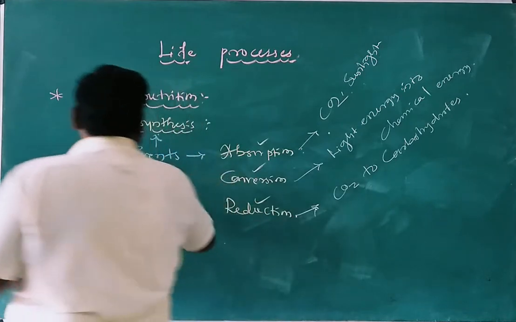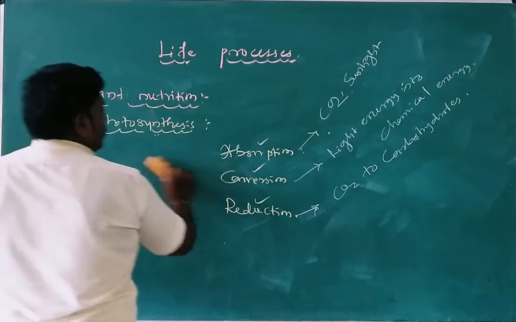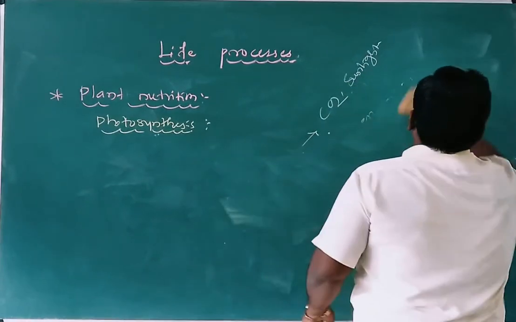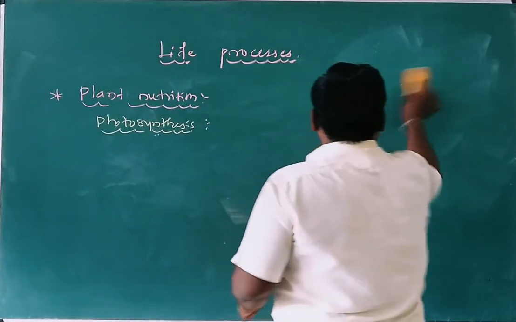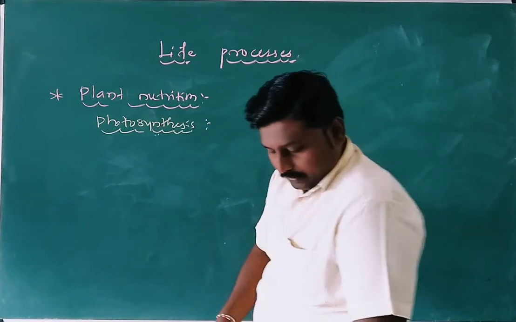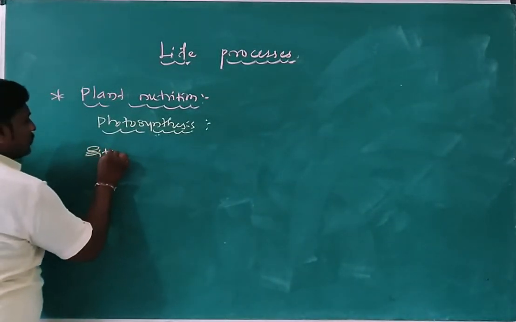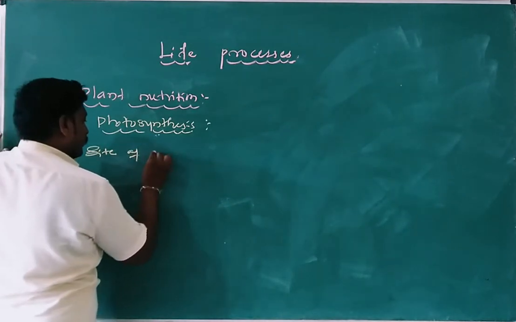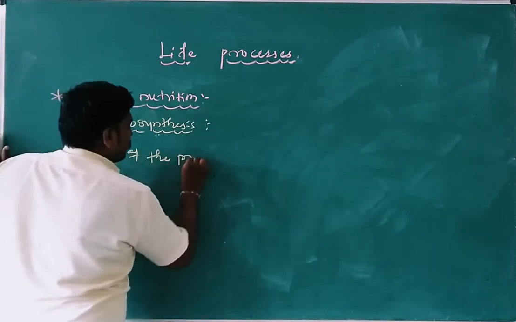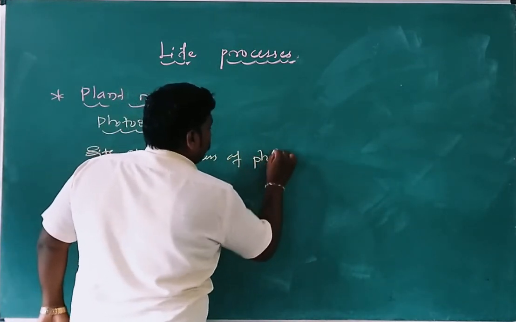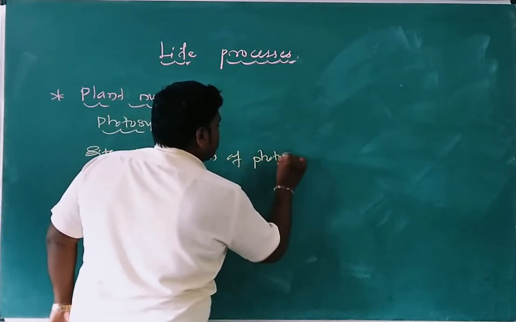Yes, let us see. After discussing events, the next point is the site of the process of photosynthesis.